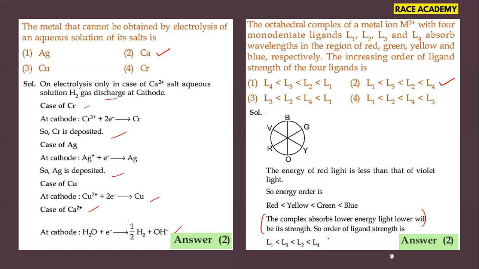In the same order, the strength of the ligand will be there. So L4, after that L2, which is green, then L3, which is nothing but yellow, and finally L1, that is red. That means energy is less. So this is one model question we can expect from coordination compounds.